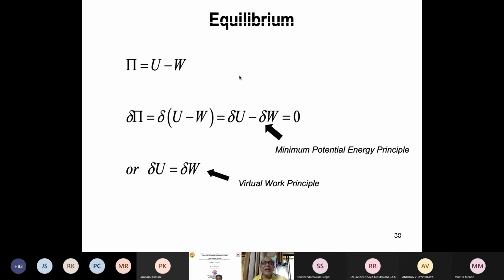Because if you make it finite, that means the body has moved by a finite displacement. We don't want that; equilibrium means the body must remain stationary, with no change in its position. So you assume some virtual displacement, some del quantities, and then you find out the work done and equate it to 0, which also becomes the virtual work principle. So this is what we make use of, the virtual work principle or minimum potential energy.